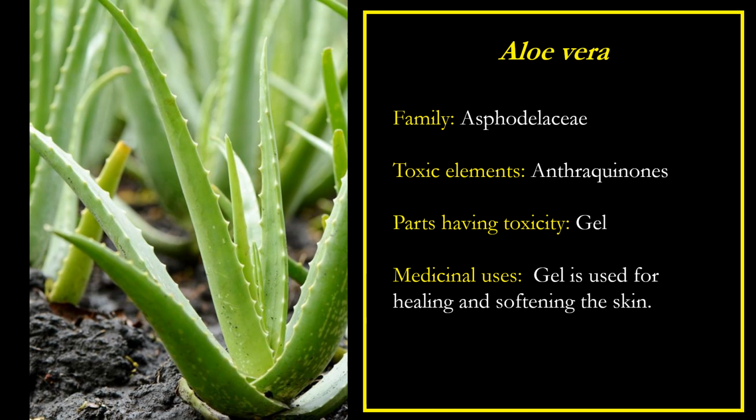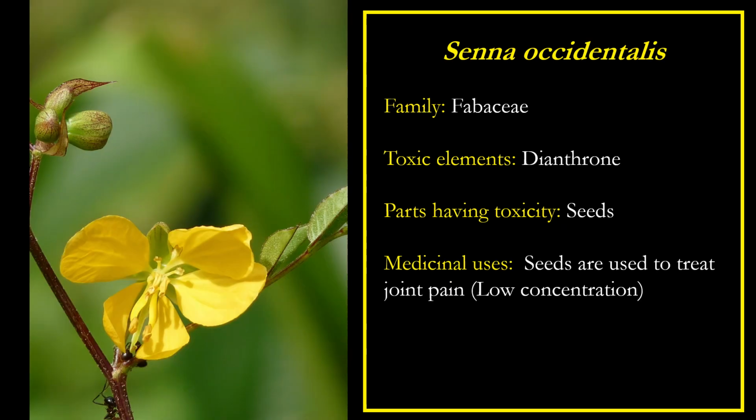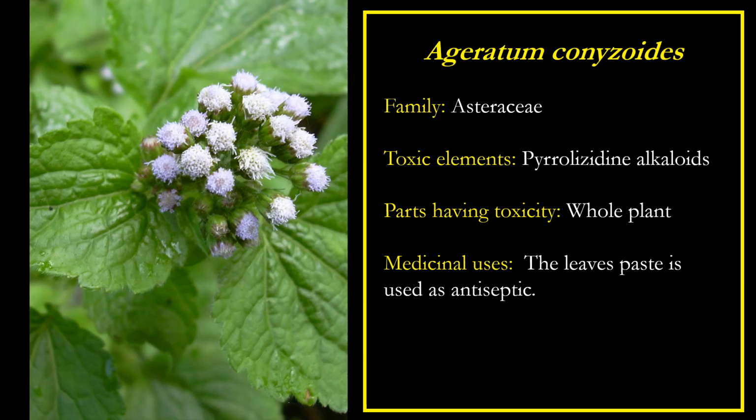Aloe vera, part having toxicity is the gel. The gel is used for healing and softening the skin. We can't consume it directly. If we consume it directly, we can face some problems. Senna occidentalis, seeds. Seeds are used to treat joint pain but in low concentration. Aglaia, whole plant. The leaf paste is used as an antiseptic.